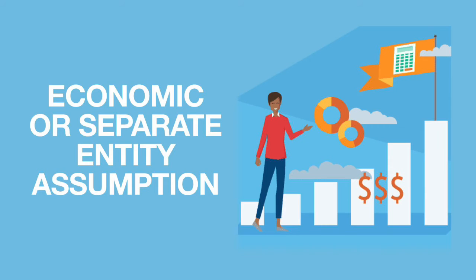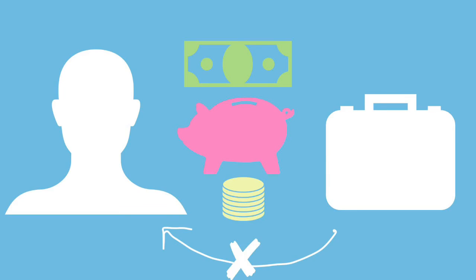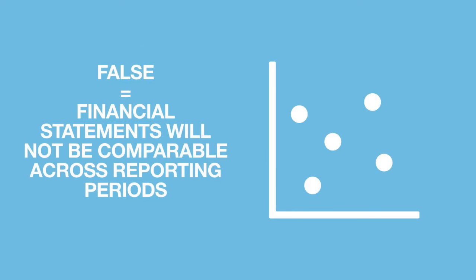The next is the economic or separate entity assumption. This is to say that the owner and the business are different and their finances should not intermingle. So the owner cannot spontaneously withdraw money from the business and use it for personal use. And they can also not add money without putting it as capital. If the assumption is false, it is impossible to develop accurate financial statements.